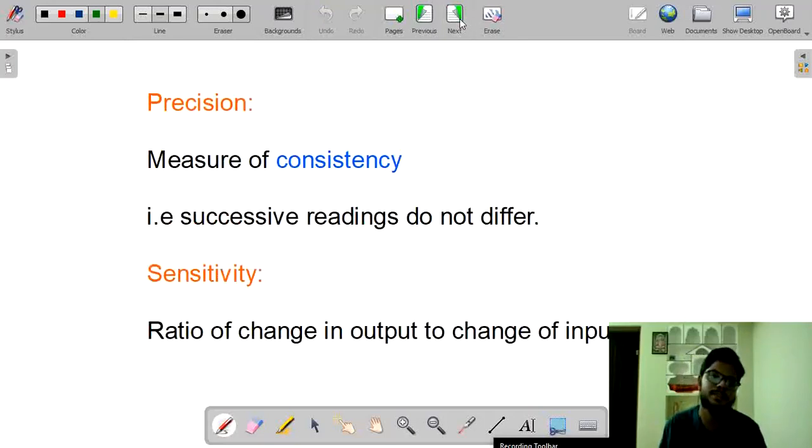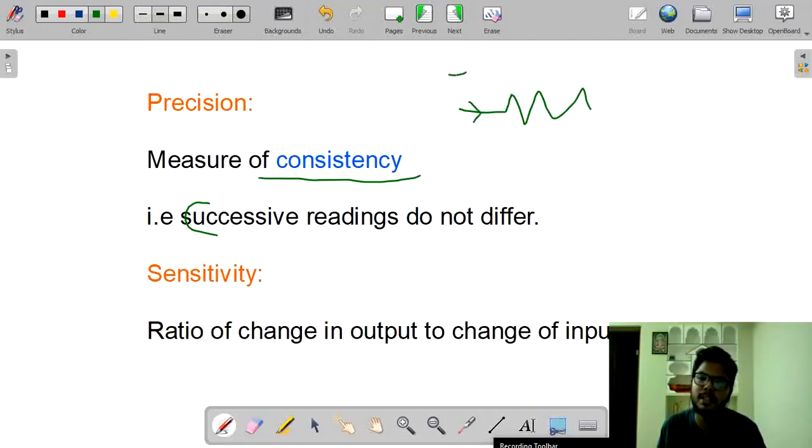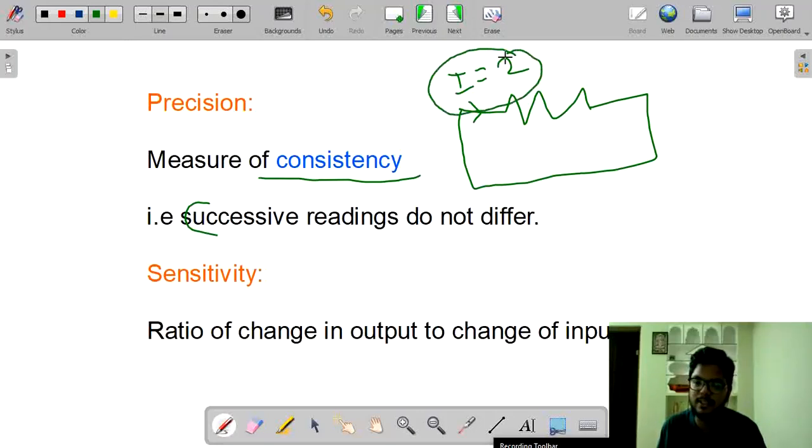Precision means a measure of consistency, that is, successive readings do not differ. For example, while performing in the lab, if I perform an experiment and measure that the current in the resistor is 2, and now my friend came and he also measured, at this time also the current in the resistor is 2 for a certain fixed voltage.